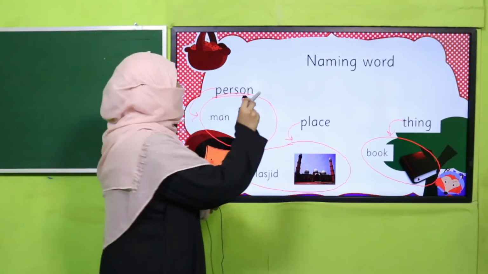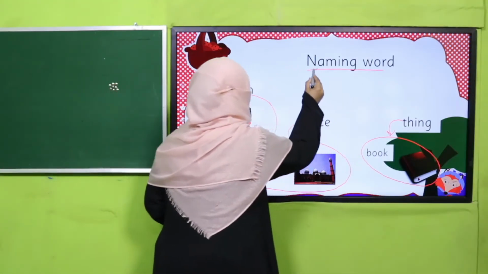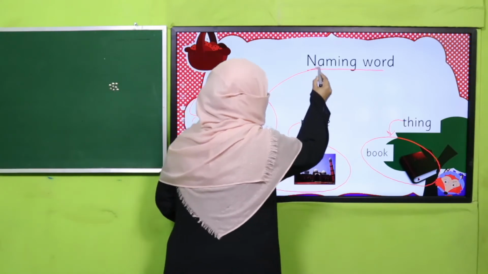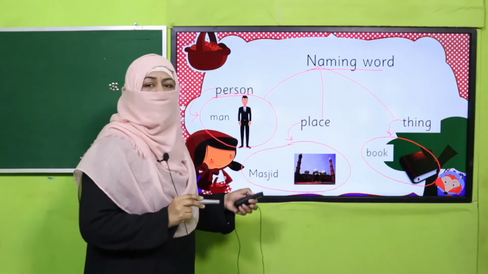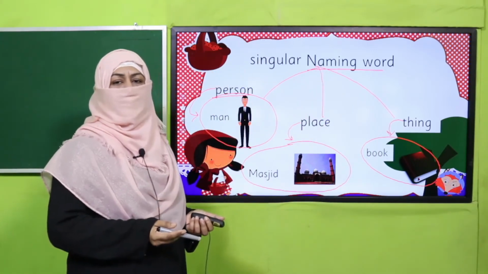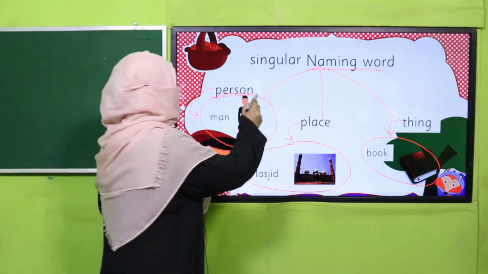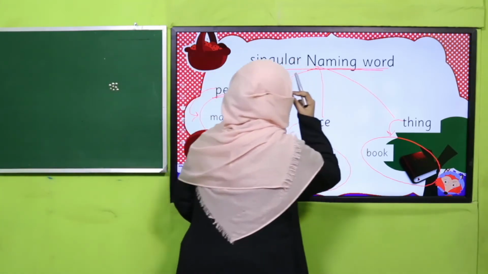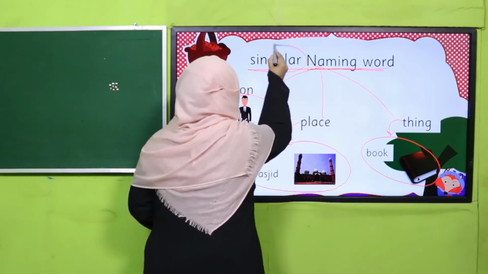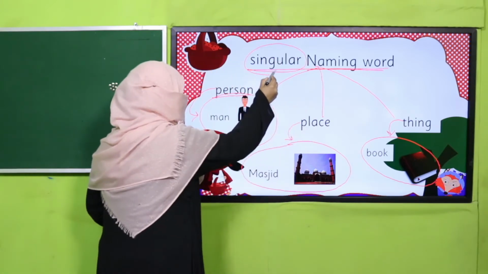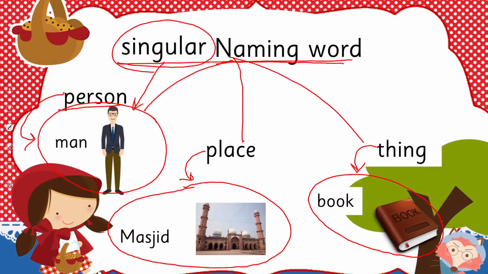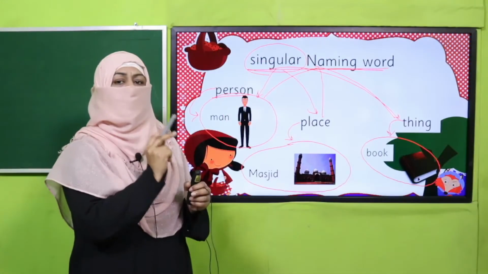So, when this naming word refers to one person, one place or one thing, it is called singular naming word. What it is called? A singular naming word. Why? Because this naming word is referring to only one person, only one place, only one thing. That's why it is singular naming word.